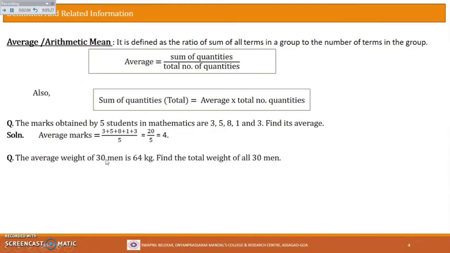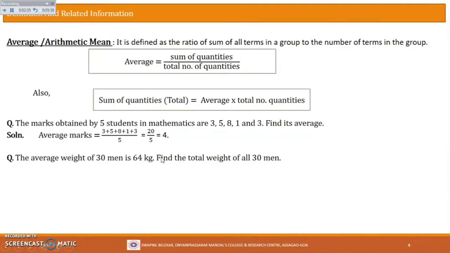The average weight of 30 men is 64 kg. Find the total weight of all 30 men. Now look at this problem, the average is already given. How many men are there? Total 30 men. So the total number of quantities is already given to us, and also the average is given to us, right? That is, average weight of 30 men is 64 kg. So what does it mean? All the 30 men have weight near to 64 kg or around 64 kg. That's what we can say at the most.